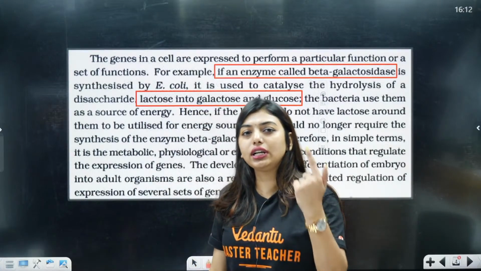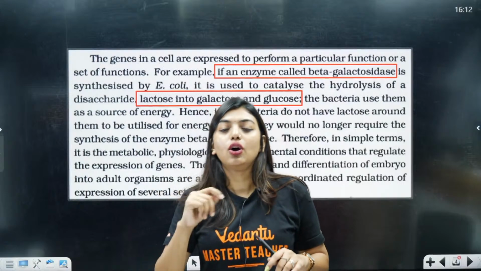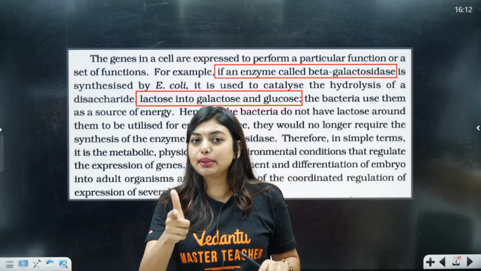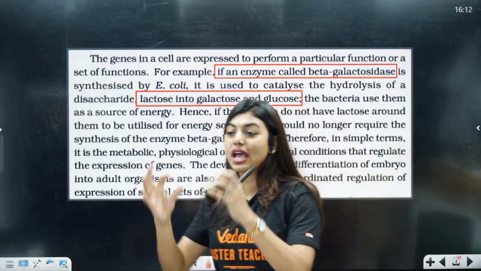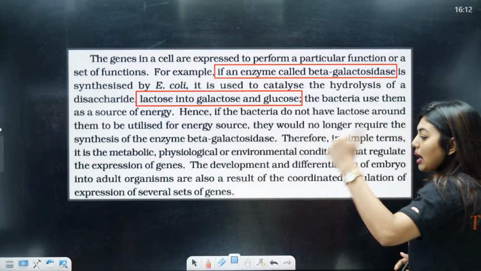So students, we have already learned that in the lac operon, there is LAC-Z, which is going to release an enzyme called beta galactosidase. That beta galactosidase will break down lactose into galactose and glucose. And about whom are we talking? We are talking about E. coli here.